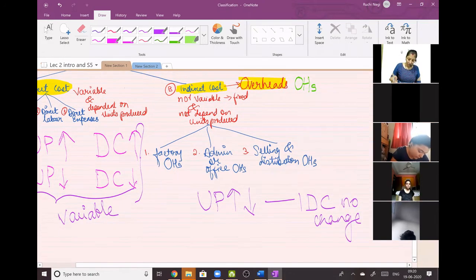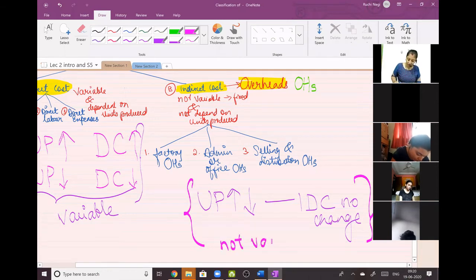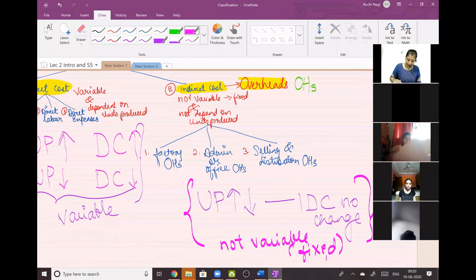So this is called not variable. Not variable matlab it is fixed. Clear everyone about the concept?